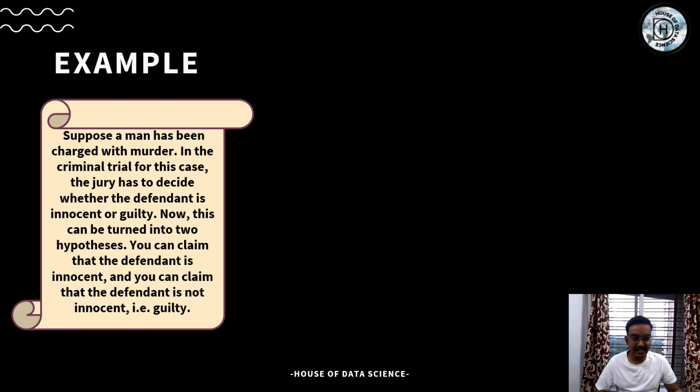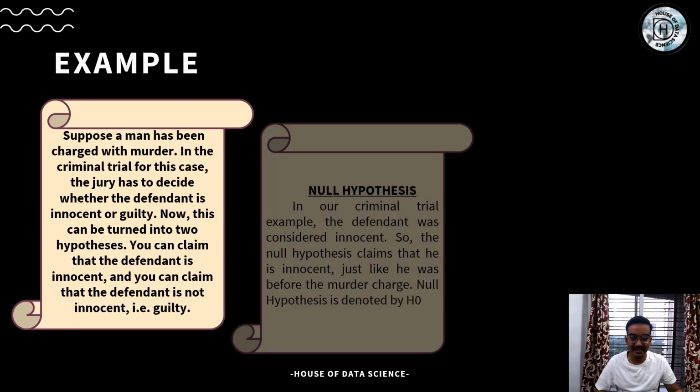Now let's have an example. Suppose a man has been charged with murder. In the case of a criminal trial, the jury decides whether the defendant is innocent or guilty. Now it can have two hypotheses. You can claim that the defendant is innocent, or you can claim that the defendant is not innocent, that is, guilty.